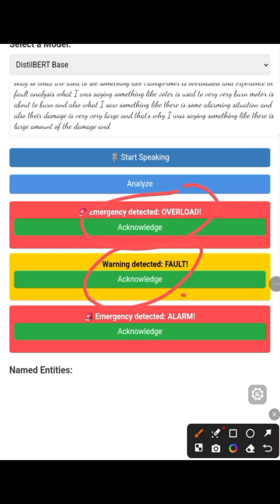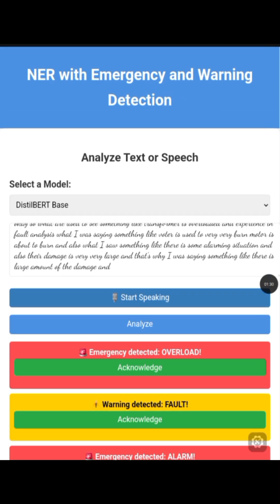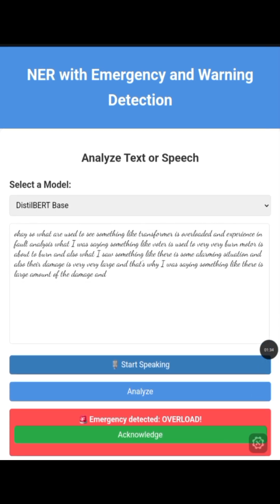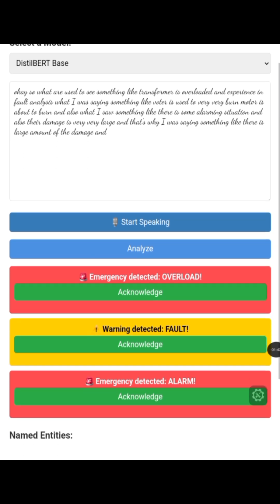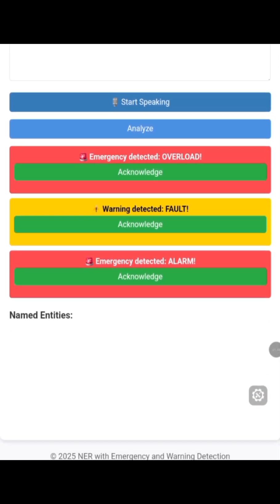We will see that later, but first, whenever people say a bunch of sentences, we are able to see things like emergency detected or warning detected.